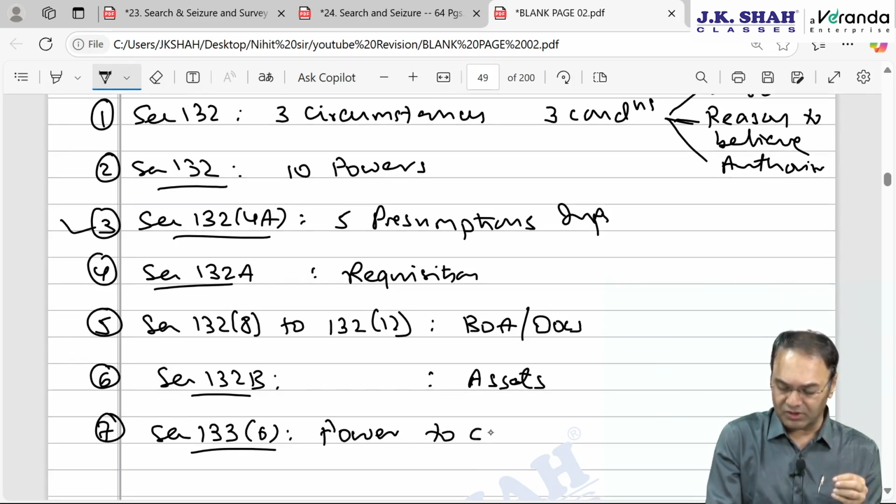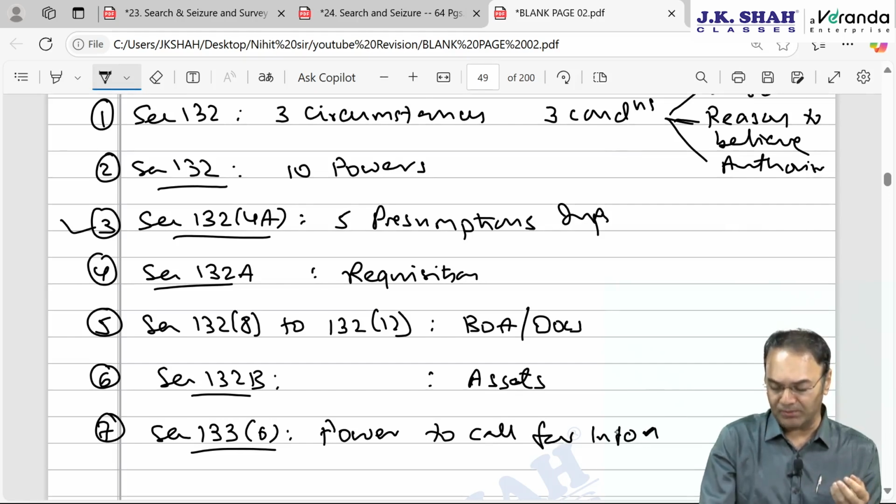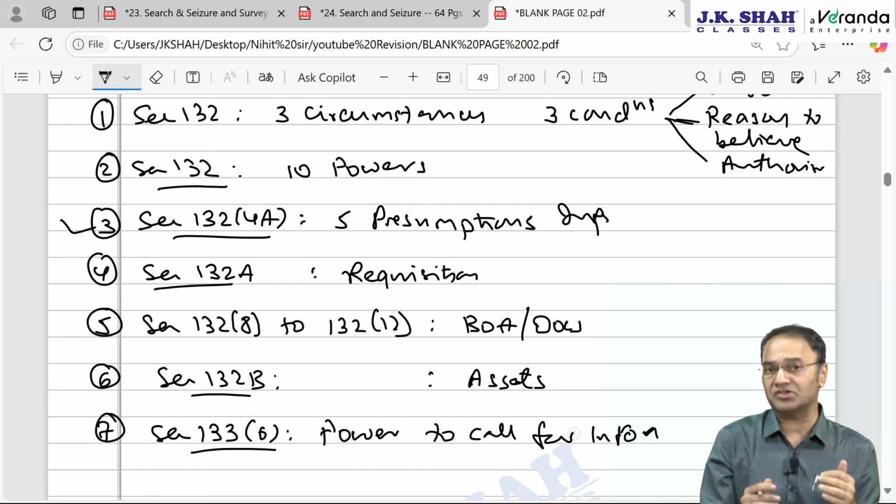Thereafter, we came to section 133(6), power to call for information. Any information can be called upon from anybody which is useful or relevant for any proceeding which is pending under the Income Tax Act. There should be some proceeding pending either against the person from whom the information is called upon, or the proceeding should be pending against the person whose information is called upon.